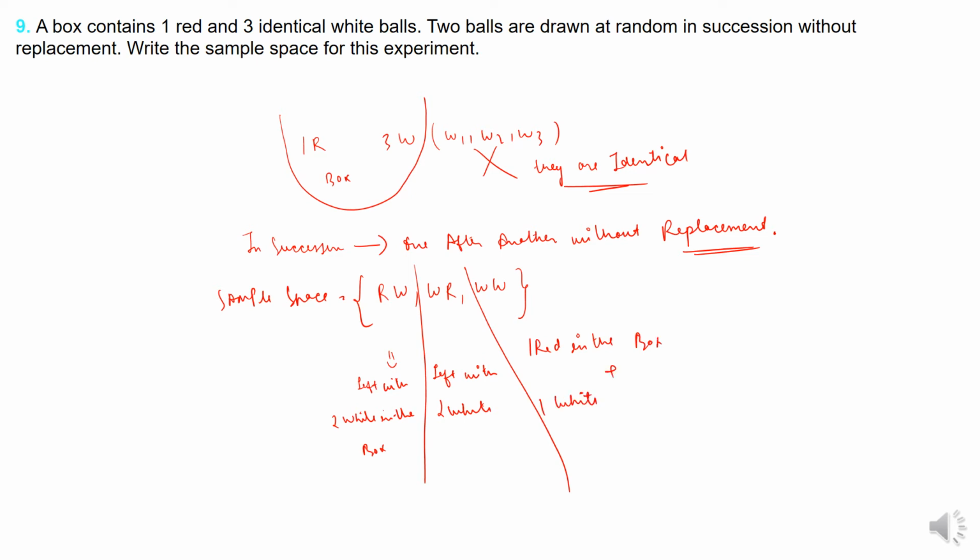The question is a little confusing, but it is very simple also. A box contains one red and three white balls. Two balls are drawn at random in succession, without replacement. Write the sample space. So if you have four balls in which one is red and three are white, you are removing two balls only. So what is the possibility? You can either remove red white, or white red, or white white. These are the only three possibilities.